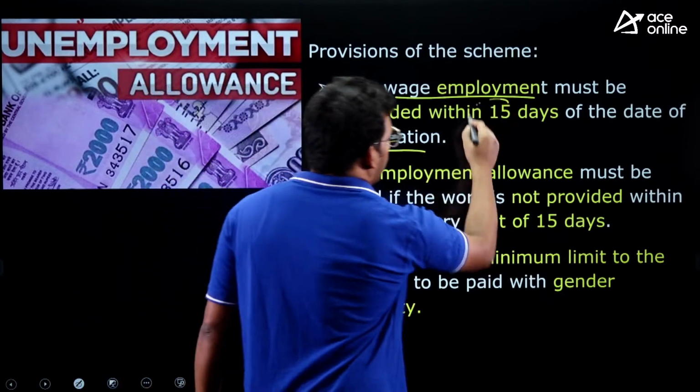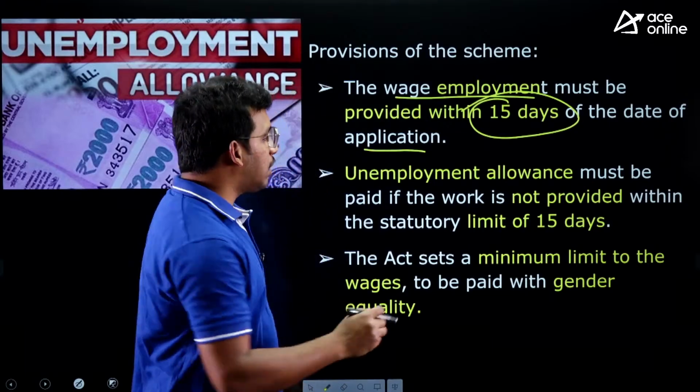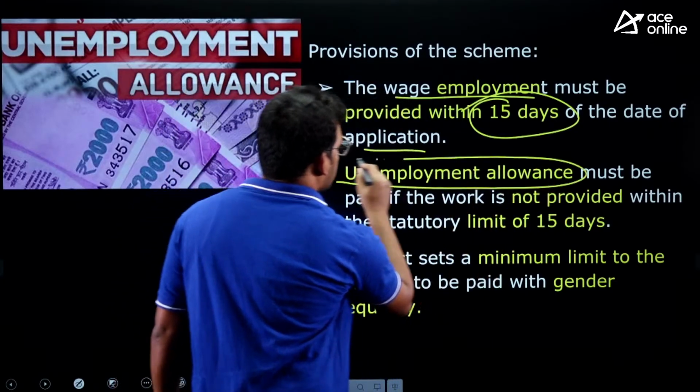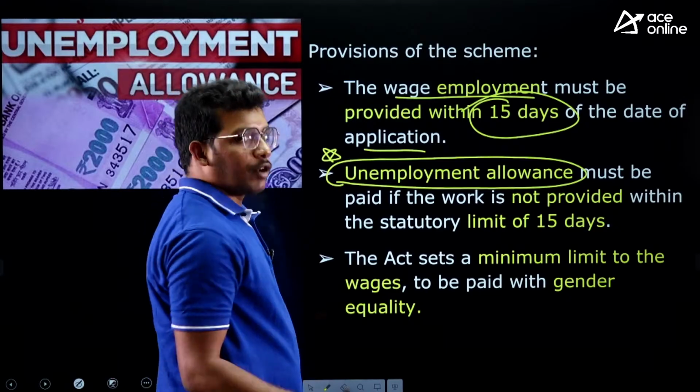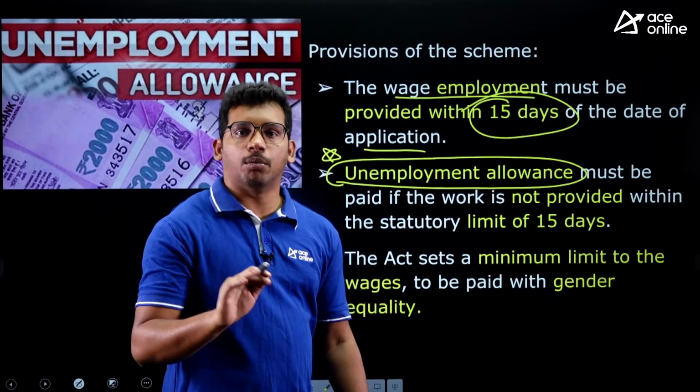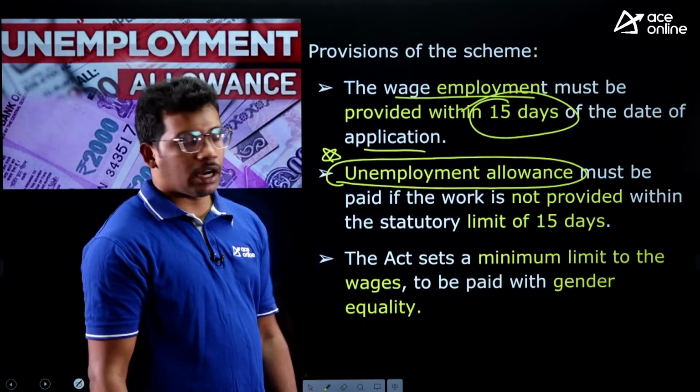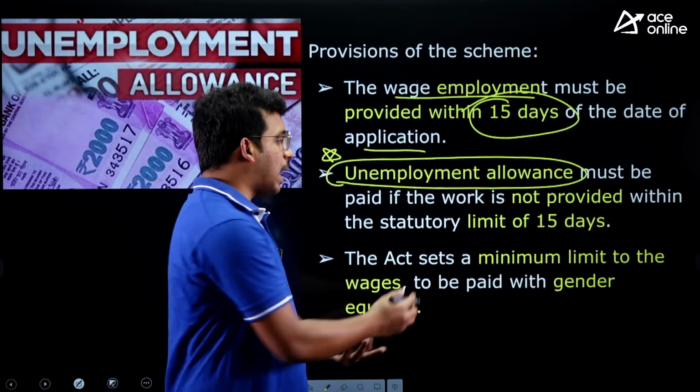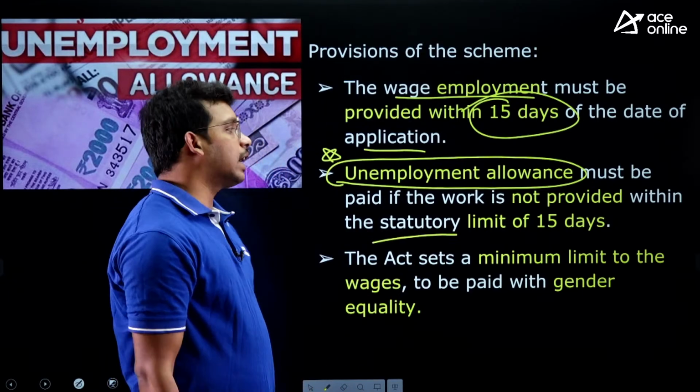Or if I am not given employment, then I will get an unemployment allowance. For not giving me work, the government has to give a certain amount of money to me, right? Which is a good thing. This is backed by the scheme, the MGNREGA Act.